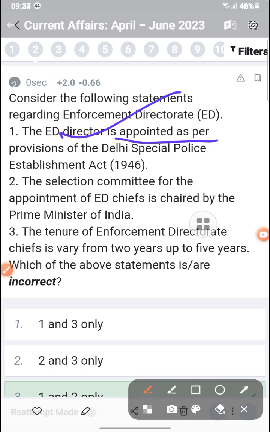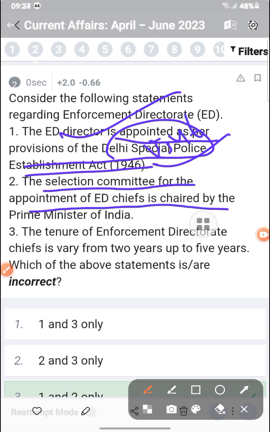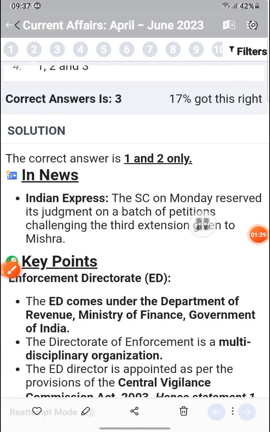The ED was appointed as per the provision of the Delhi Special Police Establishment Act 1946. The selection committee for the appointment of the ED chief is chaired by the Prime Minister of India, and the tenure of the Enforcement Director varies from 2 years to 5 years. So that is 2 years to 5 years.